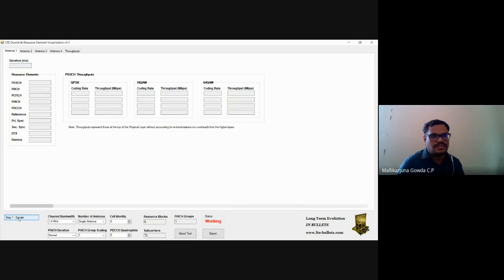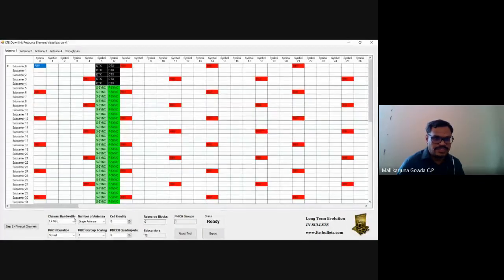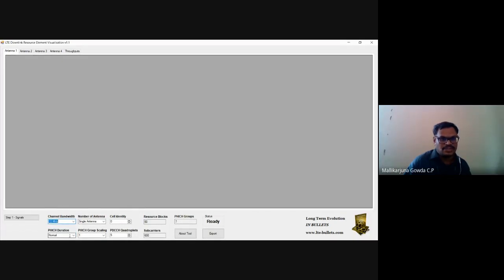So let me show with different bandwidth. So now I took 1.4 megahertz. Now I'm changing the bandwidth. See here, given all the options. This LTE supports these bandwidths: 1.4 megahertz, 3 megahertz, 5 megahertz, 10 megahertz, 15 megahertz, and 20 megahertz, right? So all the things he has given. So when I take, say, 10 megahertz bandwidth, I can select. When I select the 10 megahertz bandwidth, it will show how many resource blocks and how many subcarriers.